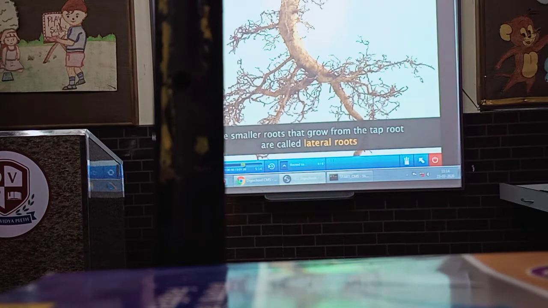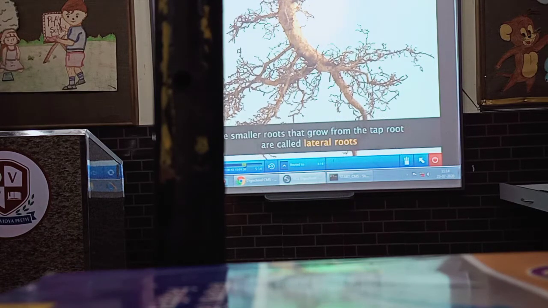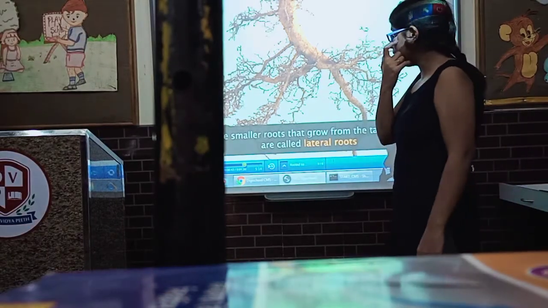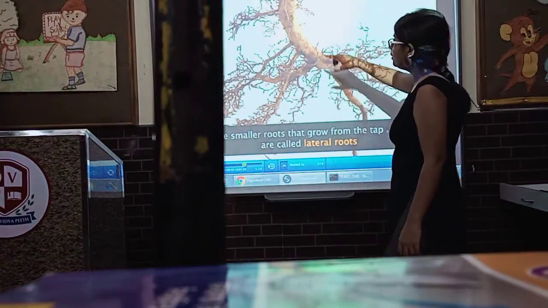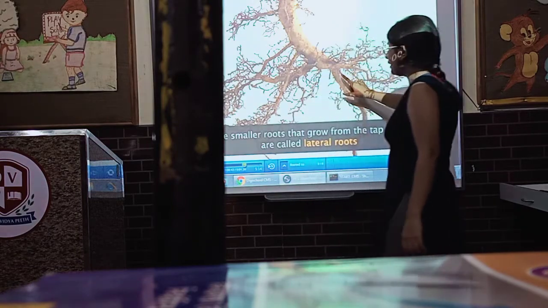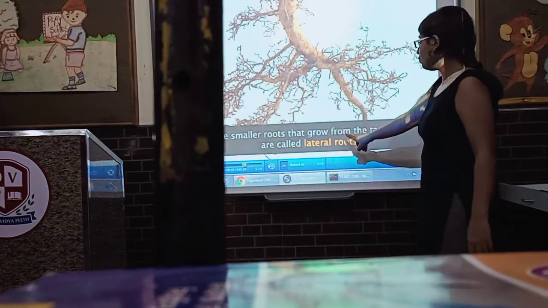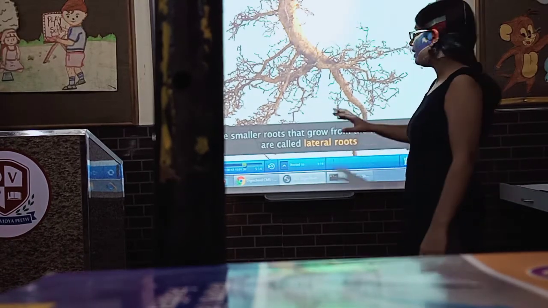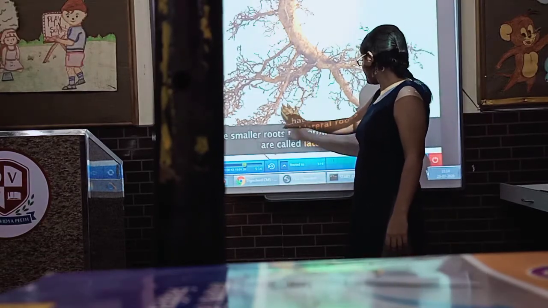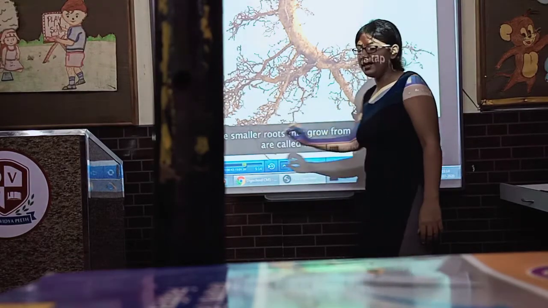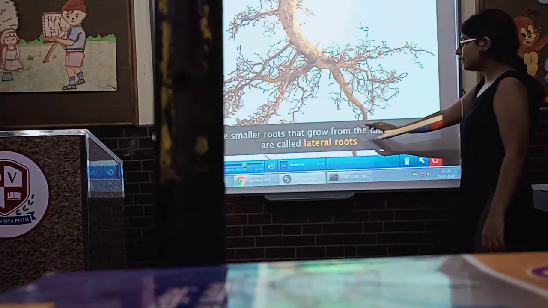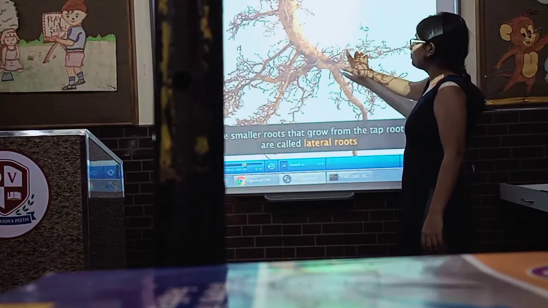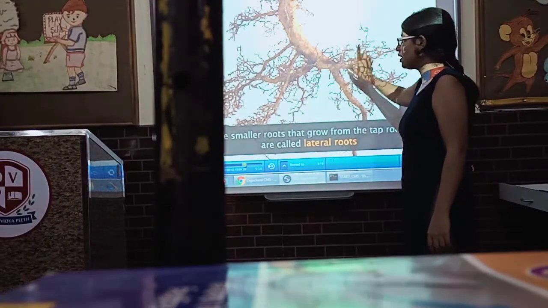The smaller roots that grow from the taproot are called lateral roots. See, we studied taproot, lateral roots, and fibrous roots in class. So the main root that is emerging is known as the taproot, and the smaller roots that grow from the taproot are called lateral roots. What are lateral roots? These small roots that come out of the taproot are called lateral roots.